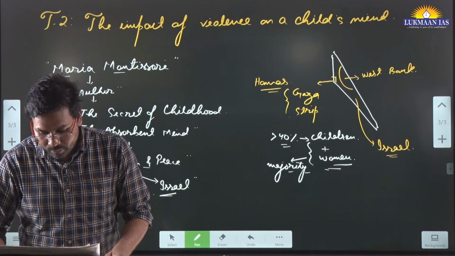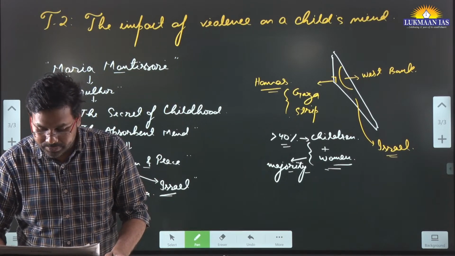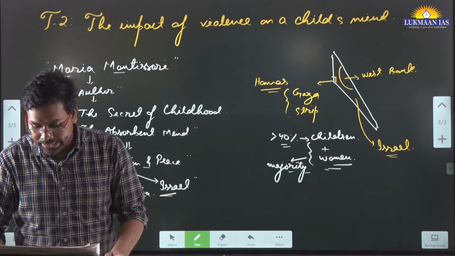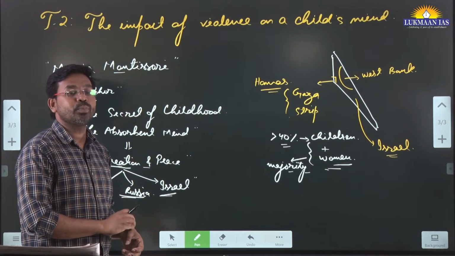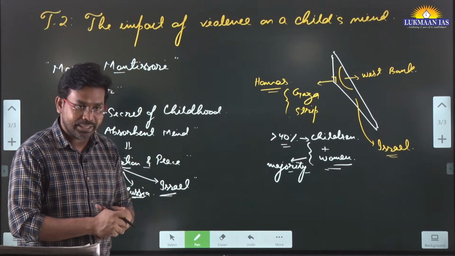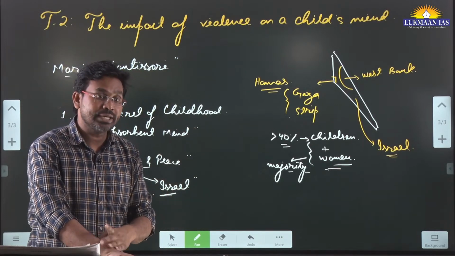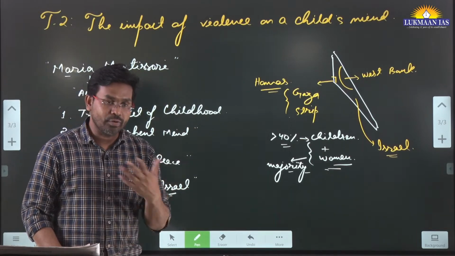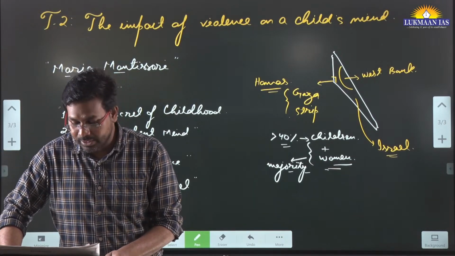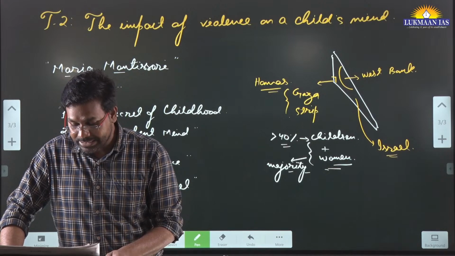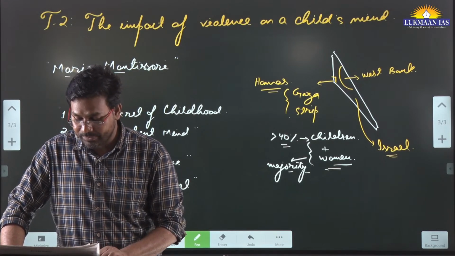So, violence and children. In The Secret of Childhood, Montessori underlined the role of peaceful circumstances in a child's upbringing. In this article, they have discussed all of it. The author finally says that we need to promote peace and stability. For that, it is important that we educate the children, educate the world not to go into warfare. The author says that, driven by anger and internal political compulsions, Israel's leaders have chosen to ignore the message that Maria Montessori has given to the world.